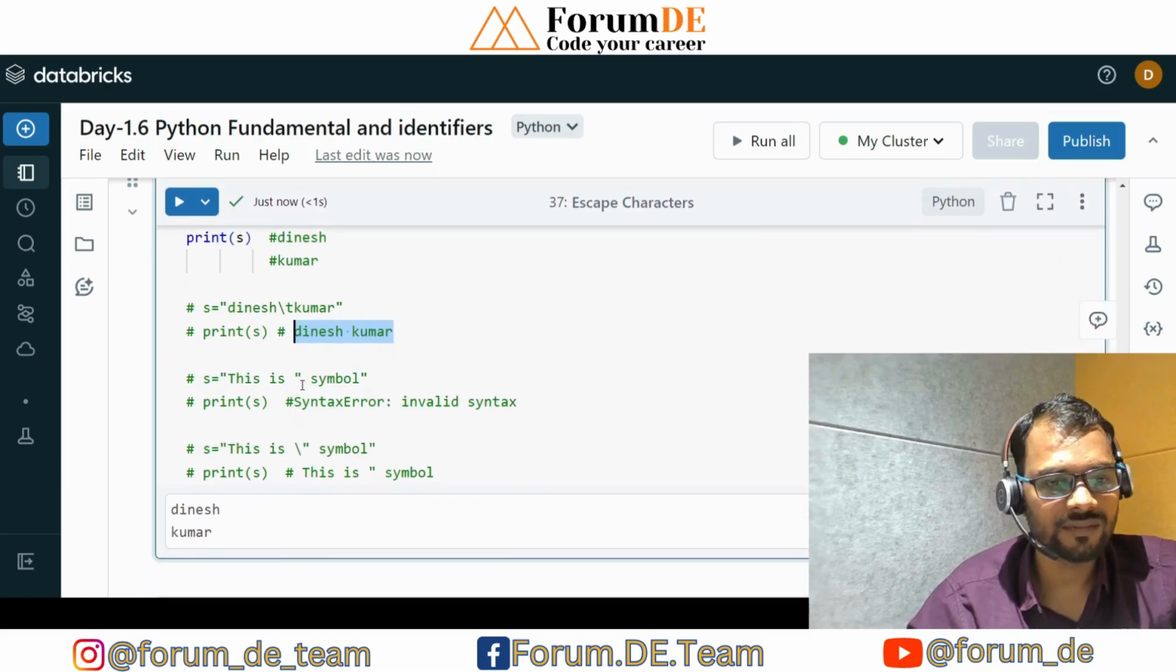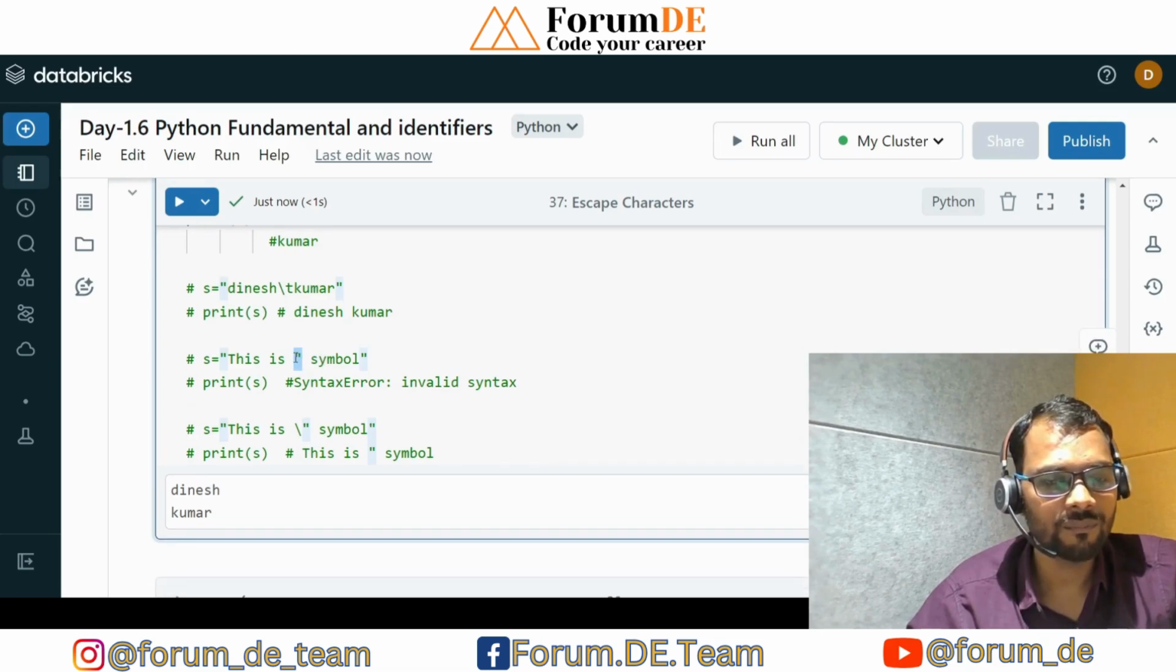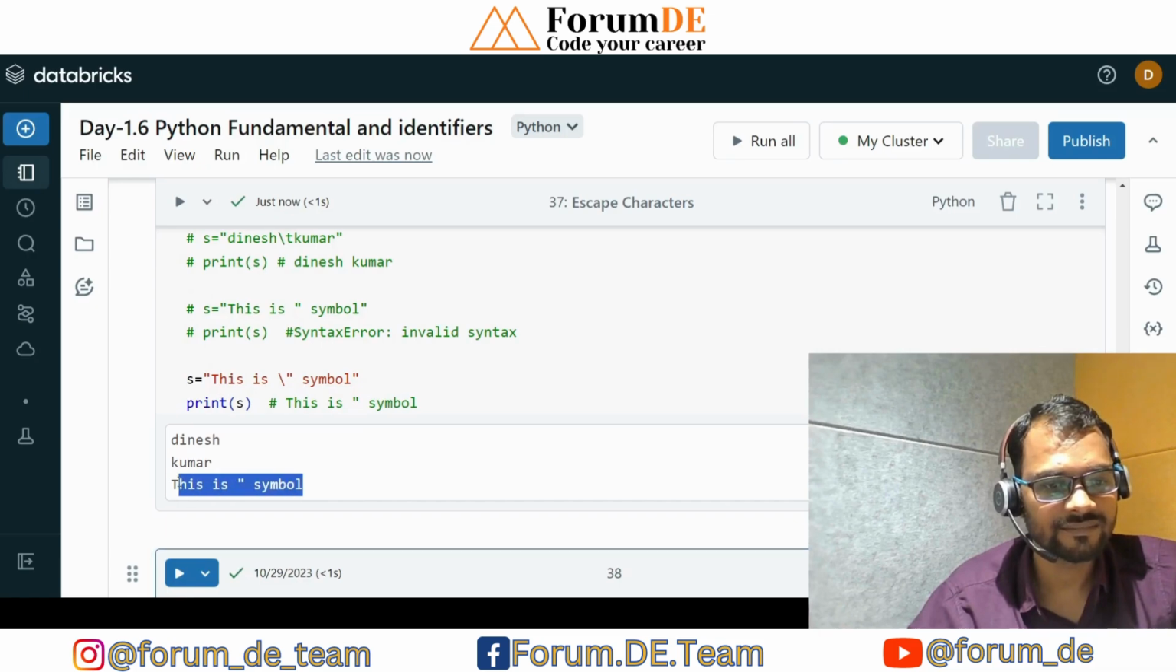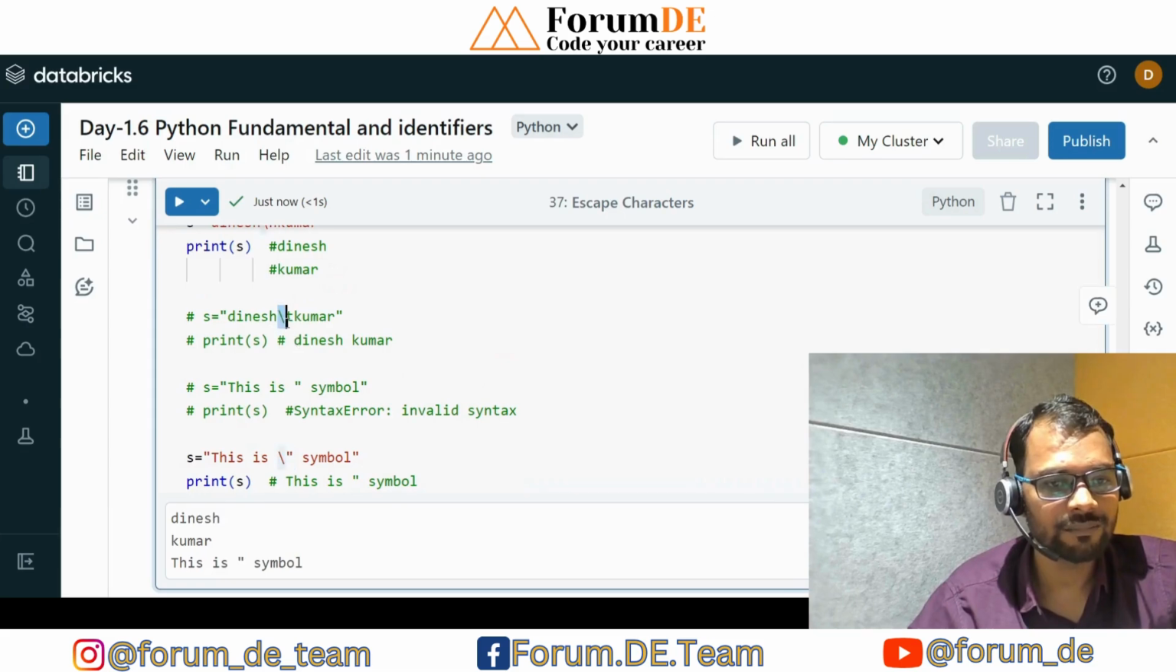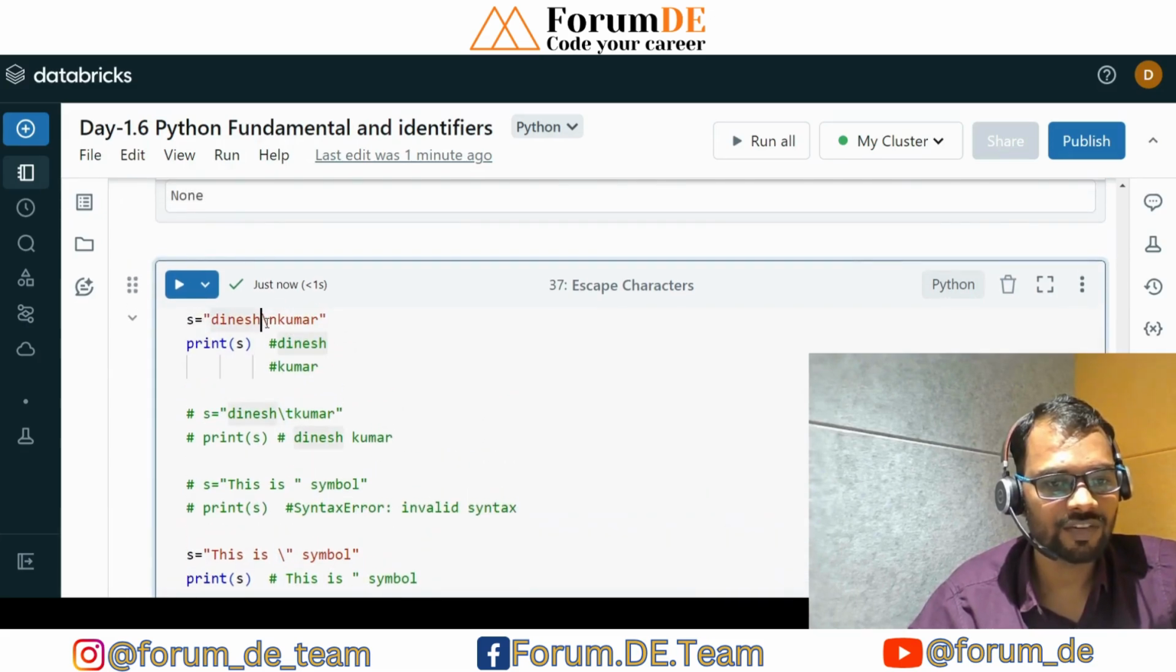If I want to use this symbol, we cannot directly use it because this is a double quote. Within double-quoted data, if I use a double quote again, it will give you a syntax error. To mention that this is just a symbol, we have to use the slash. With this slash we mark it as part of the content of the string data type, and we can print it. So these are some of the escape characters available in Python. We can use them as per our requirement.